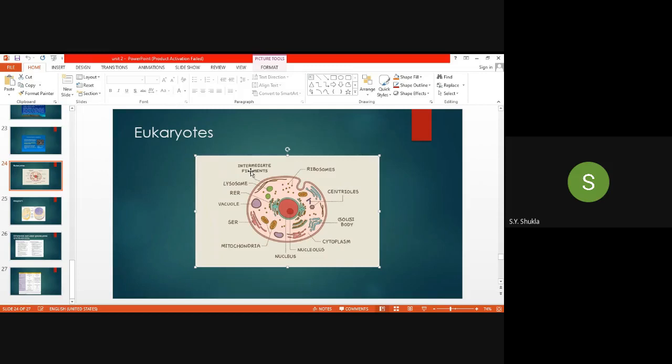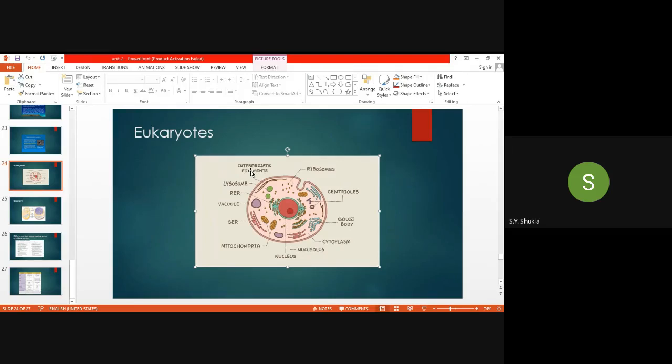One more function is basically in muscles, where these microfilaments are very important. They play a very important role in muscle contraction and relaxation. All of you should remember, in connective tissue, muscle as a connective tissue, I had told you that these filaments are very very important. That is the microfilament.